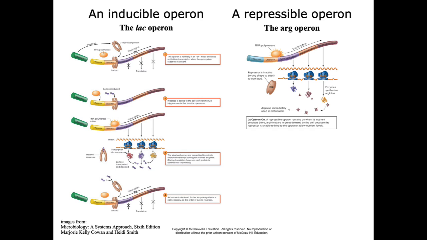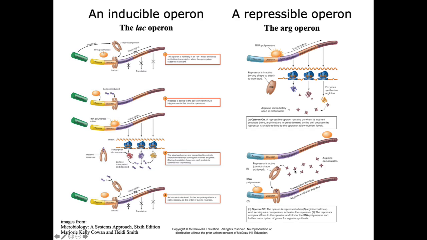When levels of arginine are low, the repressor protein is in the wrong shape and cannot bind to the operator region. As the concentration of arginine begins to accumulate, arginine will bind to the repressor protein, which triggers a conformational change as the repressor adopts the correct shape to bind to the operator region. This halts transcription and switches the operon off. When the levels of arginine begin to drop, the process will reverse itself and the operon turns on once again.